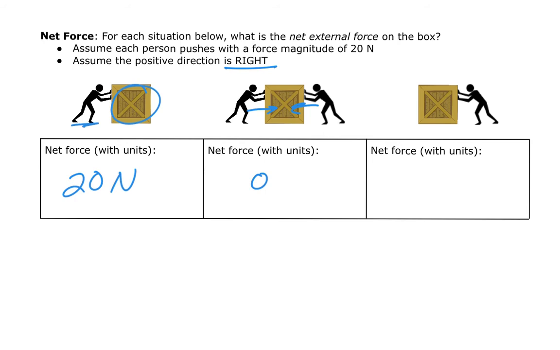In the final example, we've got just one person pushing to the left, so our net force is going to be negative 20 newtons. That negative sign just means that they're pushing to the left. It doesn't mean that it's less than 0. It just means the direction is pointing to the left.